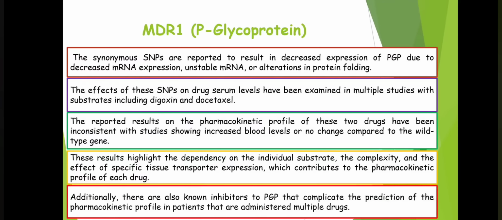Additionally, there are also known inhibitors of P-glycoprotein that complicate the prediction of the pharmacokinetic profile in patients that are administered multiple drugs. Okay, so the picture is not that clear, but it is known that whenever any polymorphism of this P-glycoprotein occurs, it will cause a reduced expression, which may lead to increased plasma concentration of the drug inside the body. Our another transporter is ABC transporter.